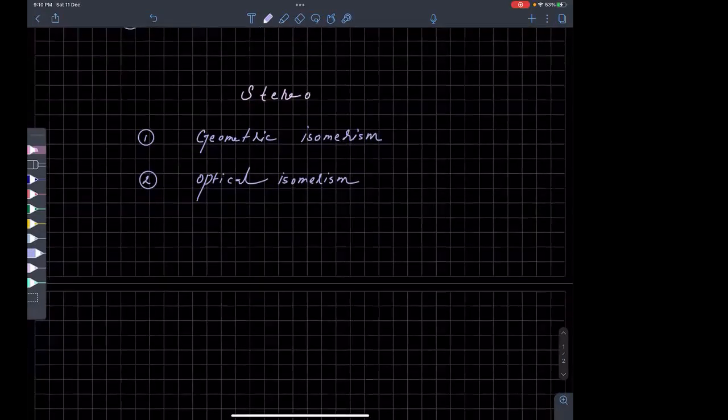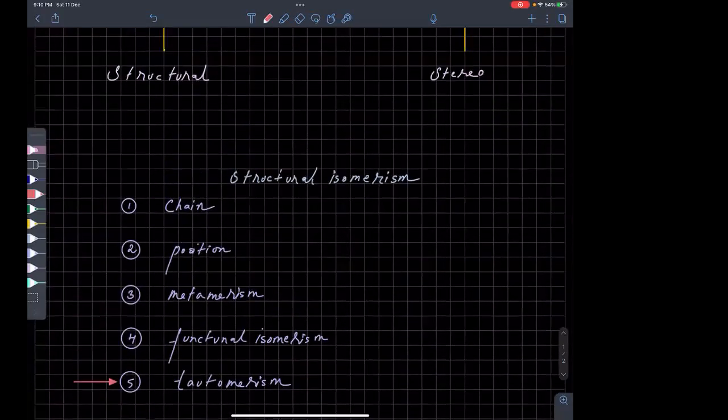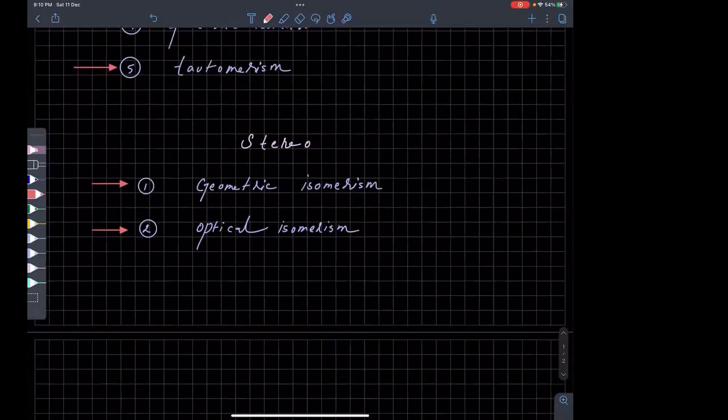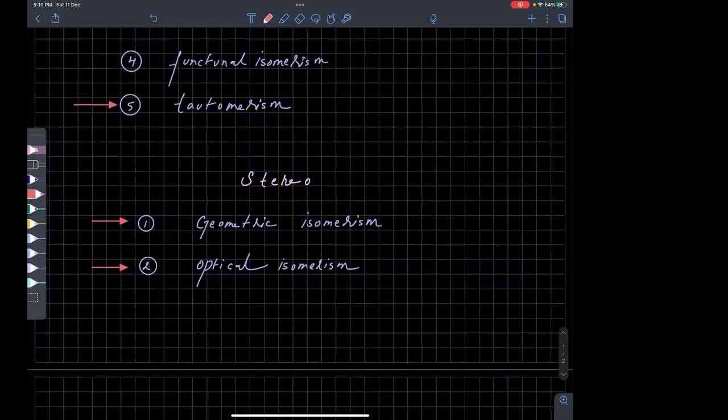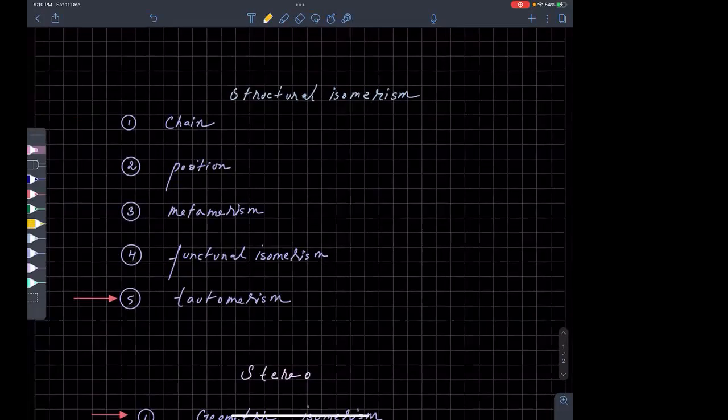Now these two topics, geometrical isomerism and optical isomerism, are very big topics. We'll deal with that after we deal with structural isomerism. So generally what some people do is they teach stereoisomerism in the 12th class, okay? But it is better to study it right now, because basics will be cleared, okay? Now I'll explain how to identify whether two isomers are chain isomers, position isomers, whether they are metamers or functional, or what is tautomerism, okay?